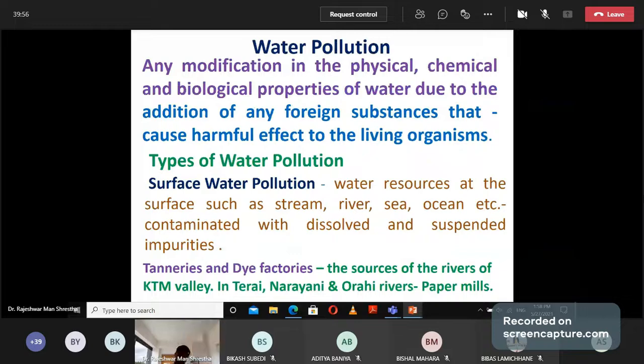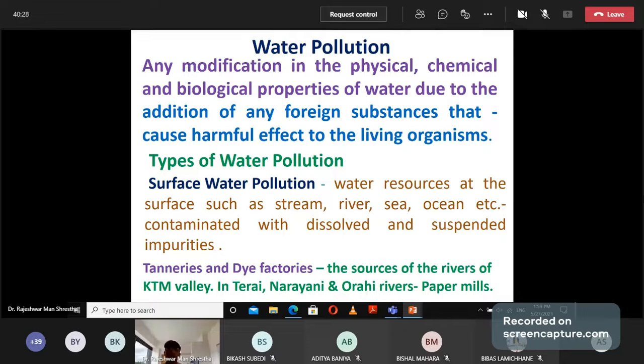And next is water pollution. What do we mean by water pollution? Any modification in the physical, chemical, and biological properties of water due to the action of foreign substances that causes harmful effects to living things. If water is red, it is not potable. If water is contaminated with microbes like amoeba or other germs, it is not potable.